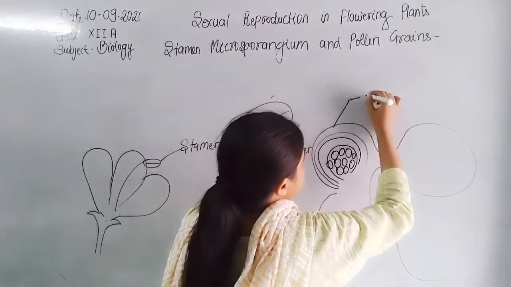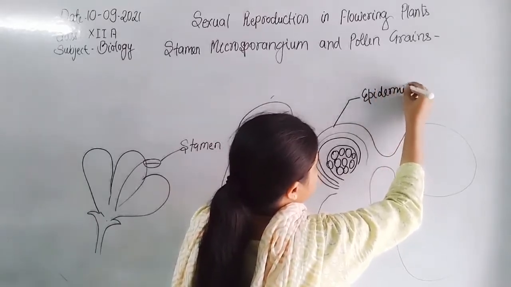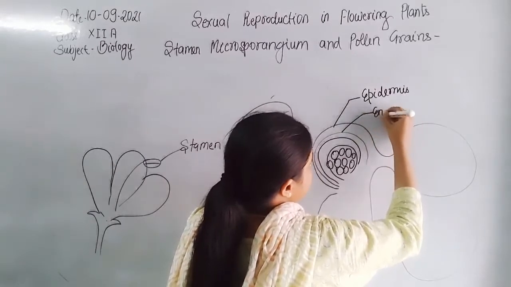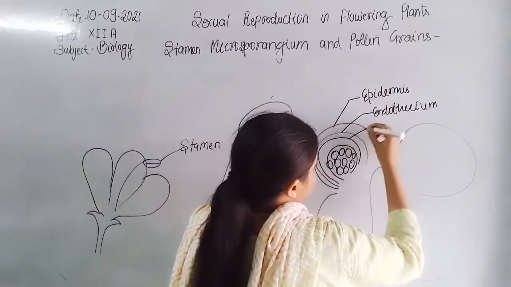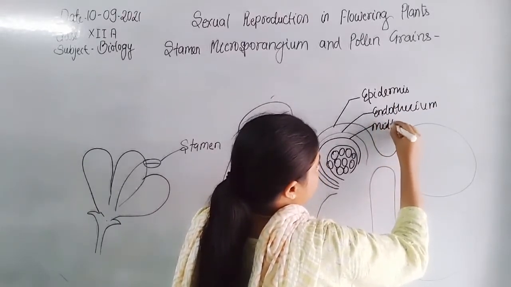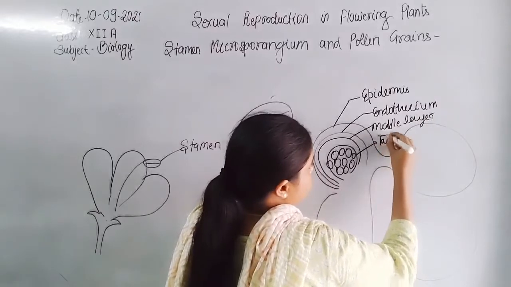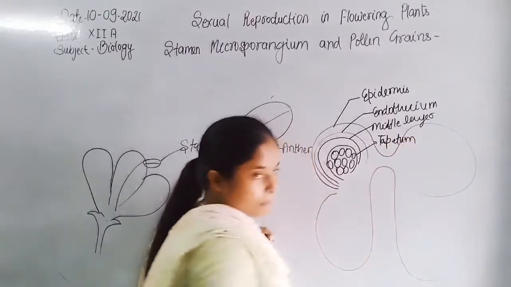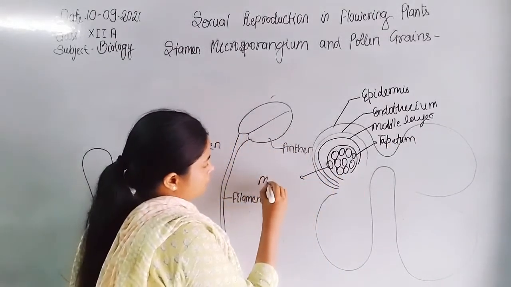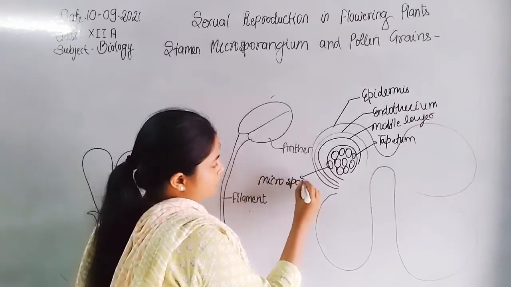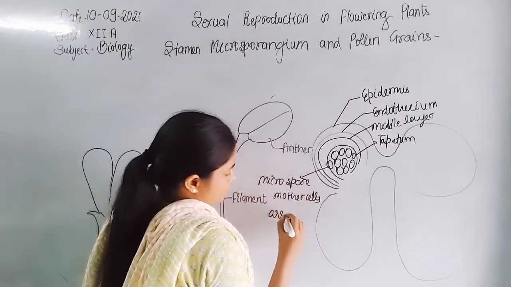The outer layer is the epidermis, then the endothecium, then the middle layer, followed by the tapetum, and inside the tapetum the microspore mother cells are present.